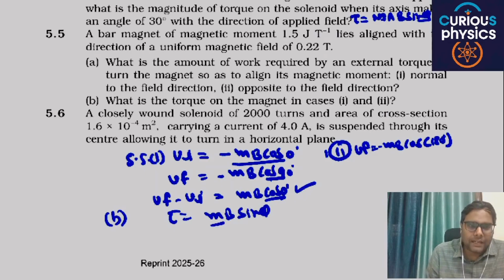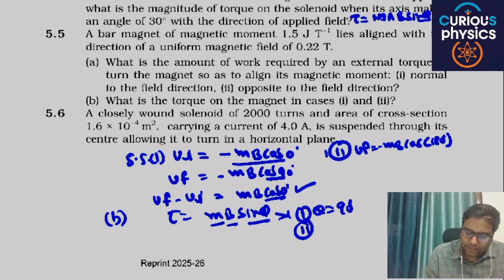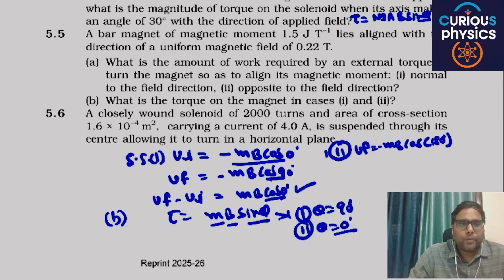M is magnetic moment, or NIA, which is given directly in your question. B is the magnetic field, sin theta is the angle. In the first part theta is 90 degrees, and in the second part theta is 0. Are you able to understand my point or not?